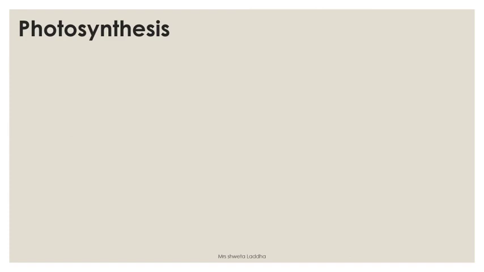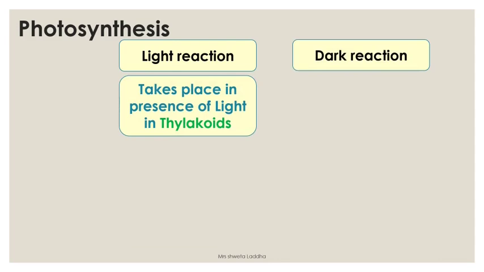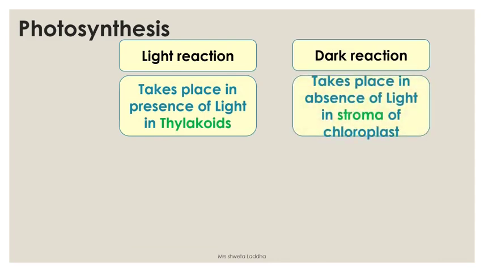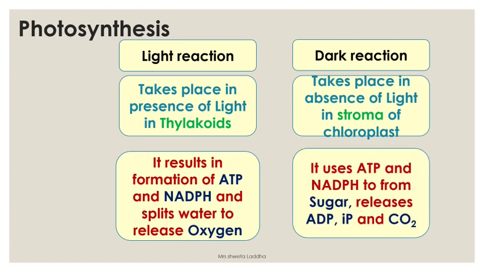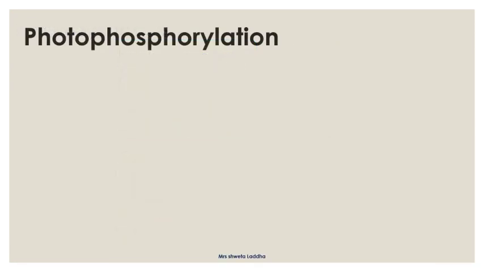So I hope you understood the basic concept of photosynthesis. Let us see again the light reaction and dark reaction. Where does the light reaction take place? In the thylakoids. The dark reaction takes place in the absence of sunlight in the stroma of the chloroplast. What is the result of the light reaction? ATP is formed, NADPH is formed, and photolysis of water takes place. Water splits to release oxygen. Whereas the dark reaction uses the ATP and NADPH formed during the light reaction to form sugars. And what is released? Carbon dioxide is used, and ADP and inorganic phosphate are released. Even NADP is released. Let us start with photophosphorylation.